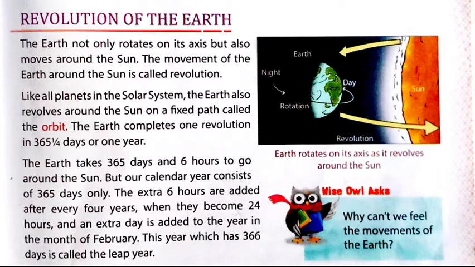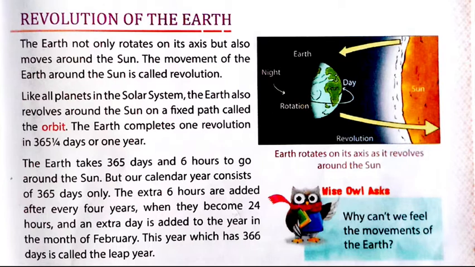of 365 days only. The extra 6 hours are added after every 4 years when they become 24 hours, and an extra day is added to the year in the month of February. This year, which has 366 days, is called the leap year.